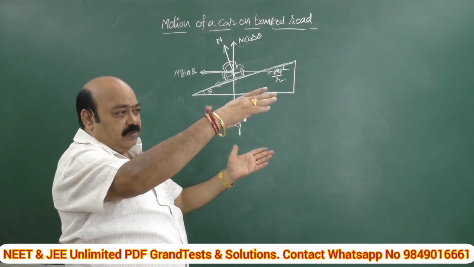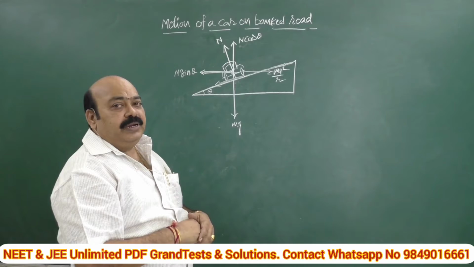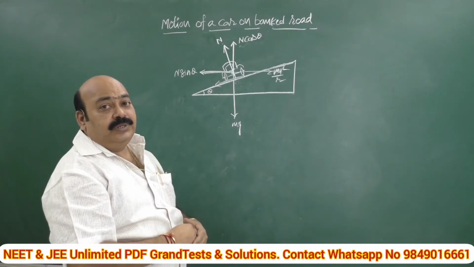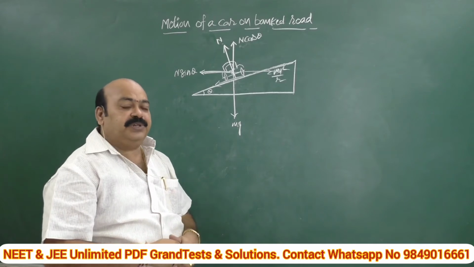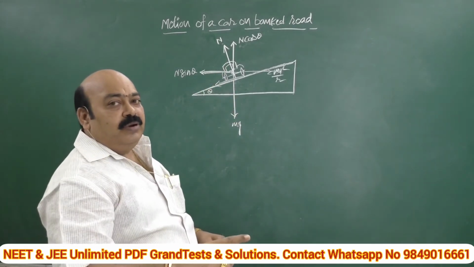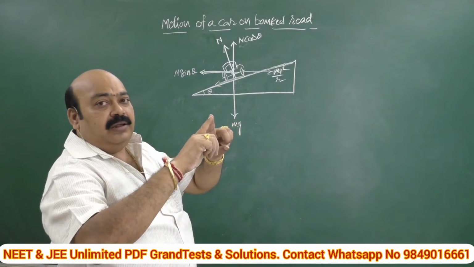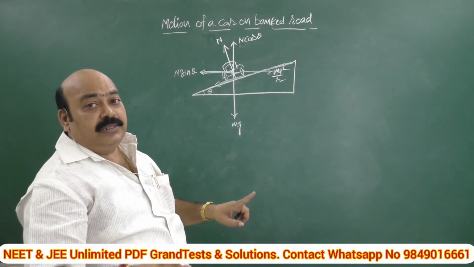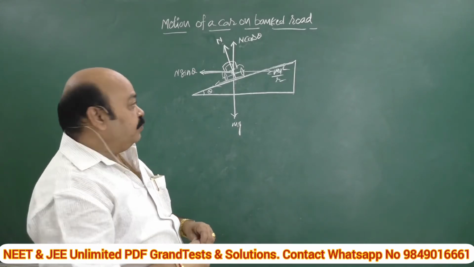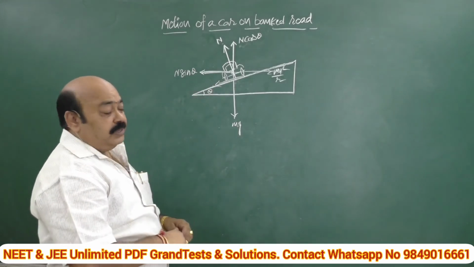In the case of curved roads, we generally meet accidents because of the overturning effect of a vehicle that exceeds the speed limit. If you observe carefully, the R&B department, the roads and buildings department, clearly places the speed limit at such places. Observe this, which is very important. Okay, let's come to this one.